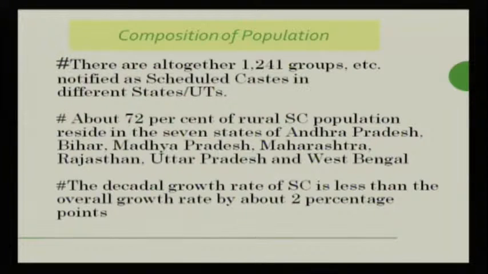The population growth rate of scheduled caste is less than the overall growth rate of population in India by about 2 percentage points.